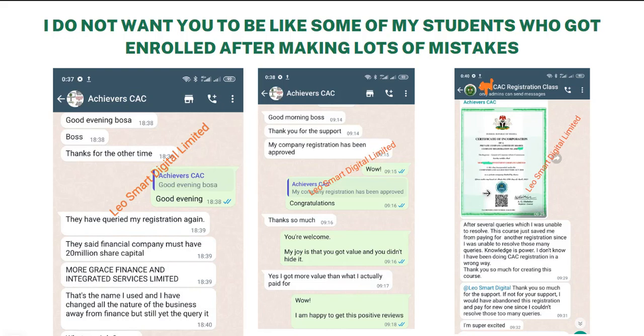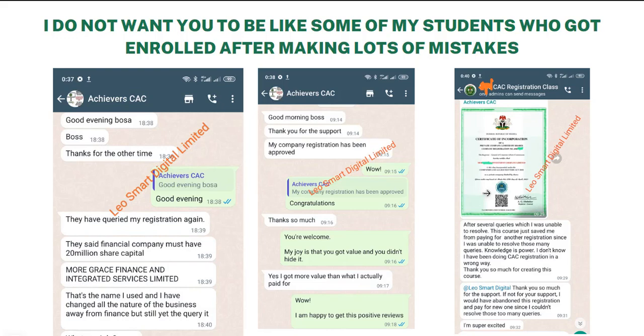He then said: "Good morning, boss. Thank you for the support. My company registration has been approved." Thanks so much. You are welcome. My joy is that you got value and you didn't hide it. "Yes, I got more value than what I actually paid for." Now, I want you to have this at the back of your mind. Any mentorship, any course you get without support, know that you're on your own. When you encounter a problem that was not solved in the course, it will be difficult for you to solve it and you don't have anyone to contact.